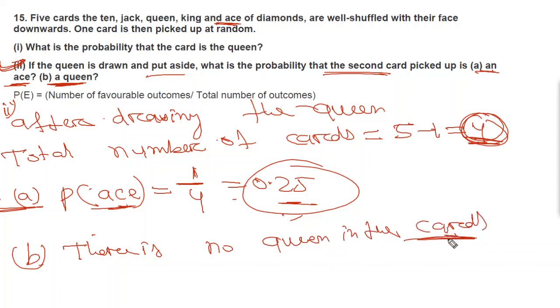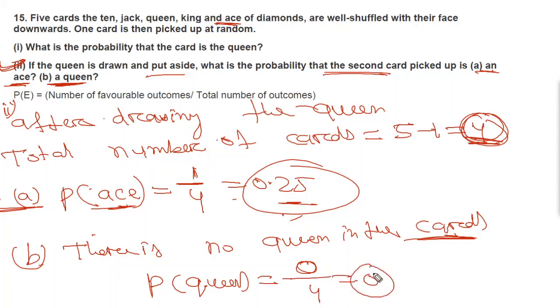So we have already drawn out the queen. So probability of queen will be equal to 0 as there is no queen. Favorable outcome is 0, 0 by 4 which is equal to 0. So this event is an impossible event. Okay, so this is your answer for question number 15.